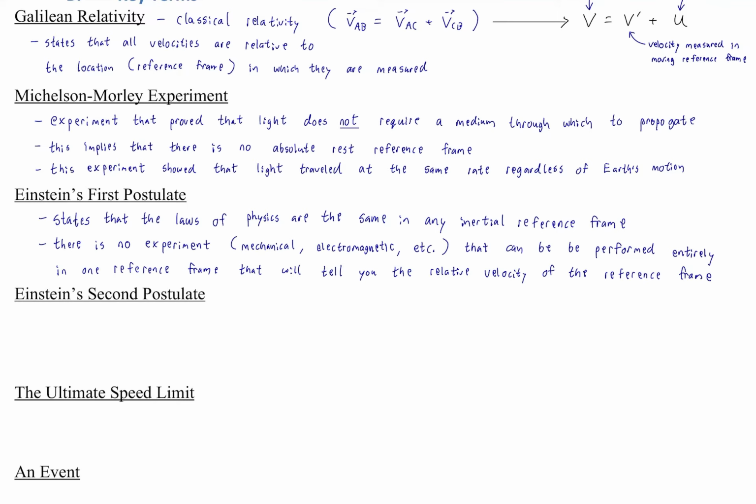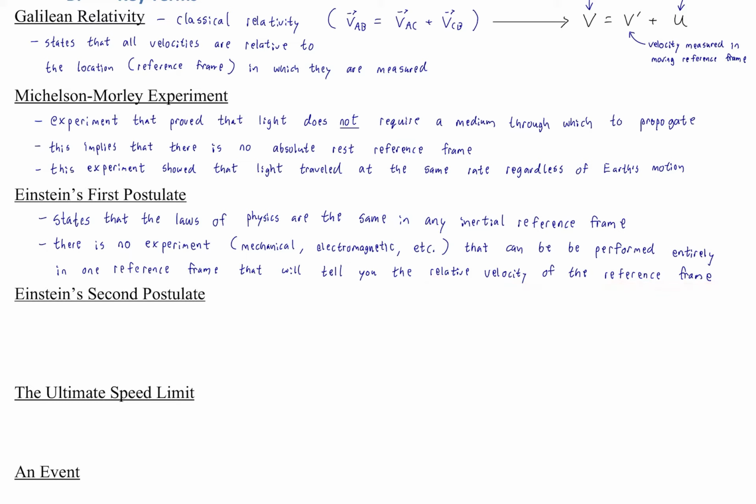One way to state this idea that the laws should be universal, and a very interesting way to state it, is the following. There is no experiment, mechanical, electromagnetic, or otherwise, that can be performed entirely in one reference frame that will tell you the relative velocity of that reference frame. So the relative velocity to other reference frames.